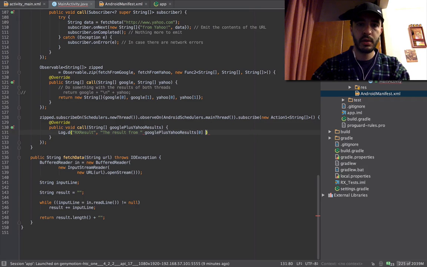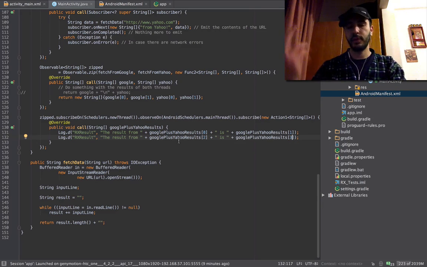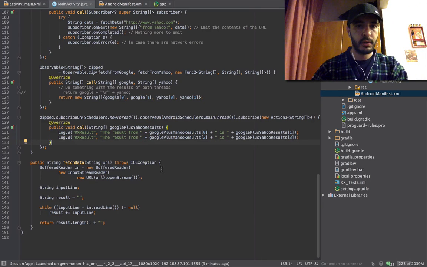I'm going to do this: 0 is of 1. We're going to do two of those. We're going to access the second element and the third element, the third and fourth. This should run perfectly.